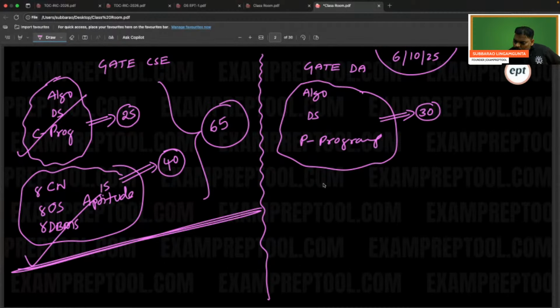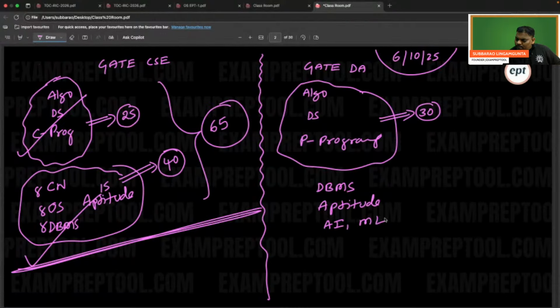GATE DA people, you can see DBMS and aptitude. And one more thing is going to be AI, ML.